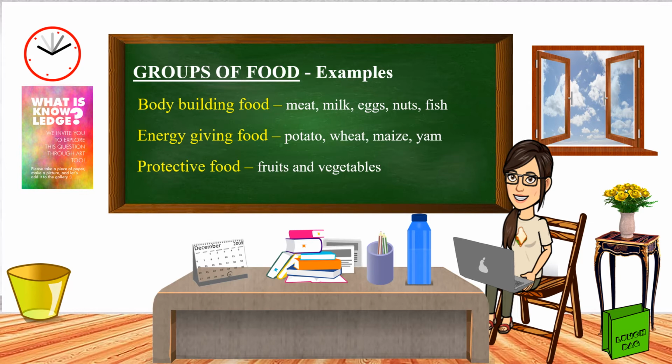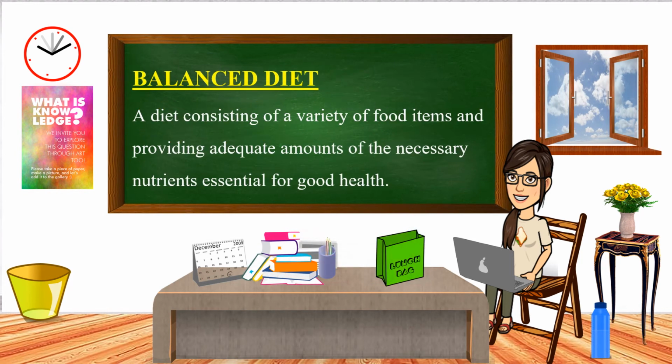Energy-giving foods include potato, wheat, maize, yam, while fruits and vegetables come under the category of protective foods. It will not be difficult to design a healthy diet for us after being aware of the components of food and the type of food items we must eat to build, protect, or energize our body.